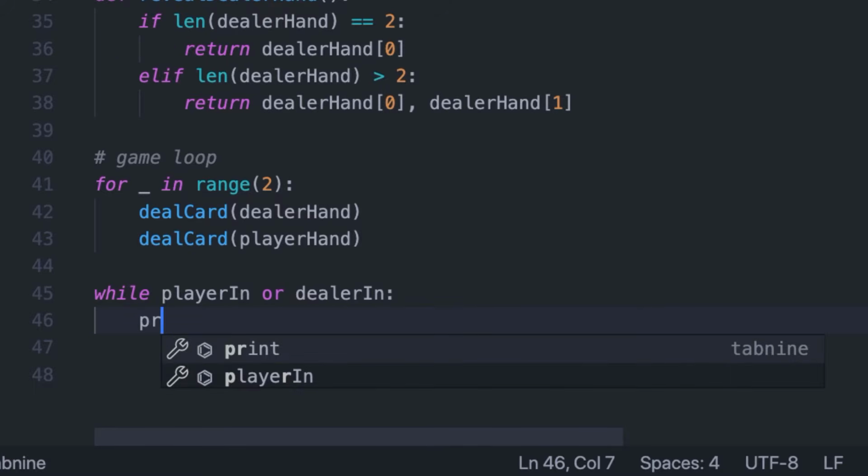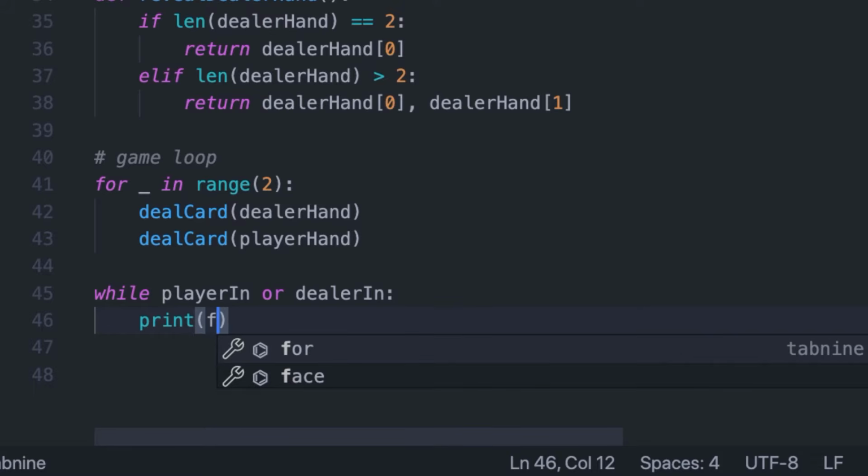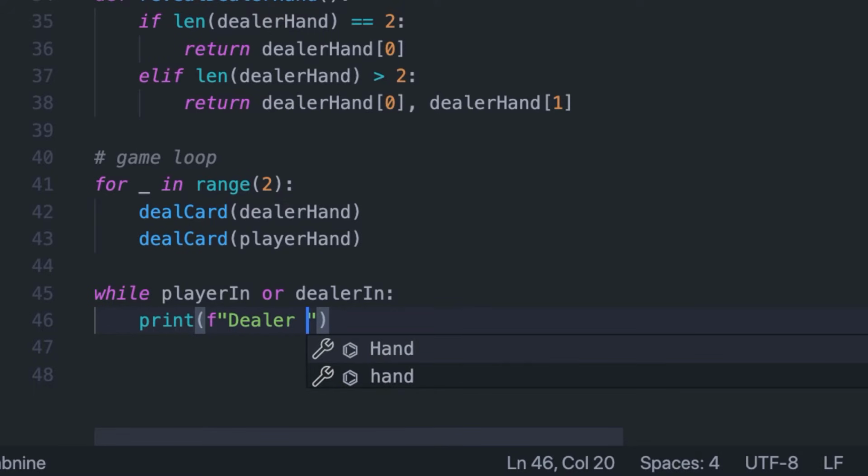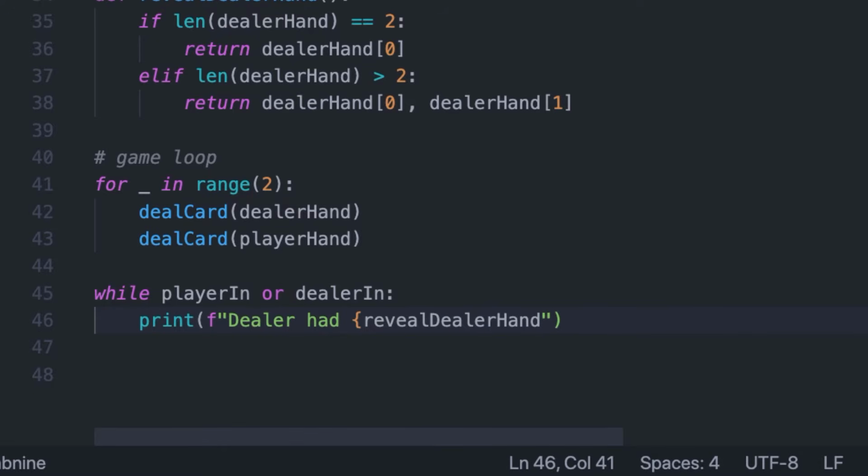So now we can print out something to the screen. Let's say the dealer has, and then we're going to reveal the dealer hand, so the player knows whether to hit or to fold. So now we can tap into that reveal dealer hand function.